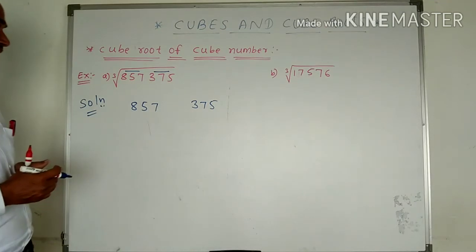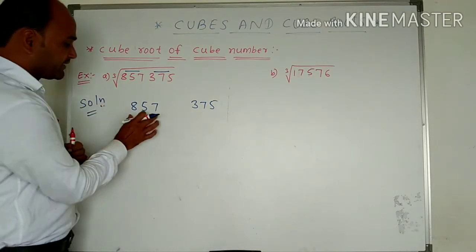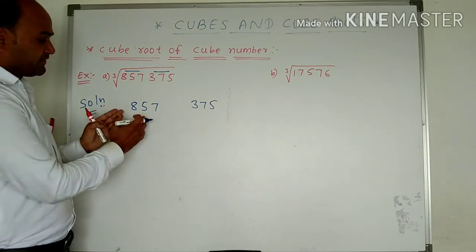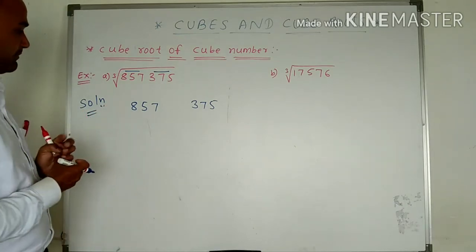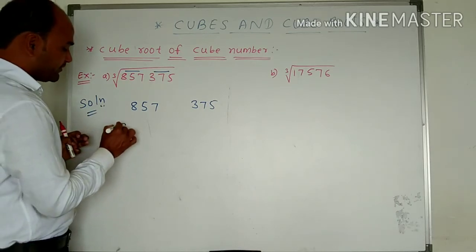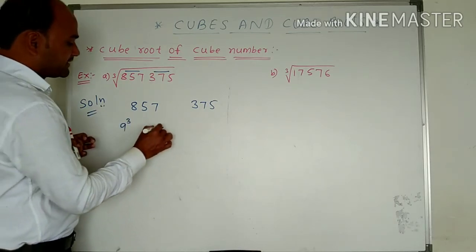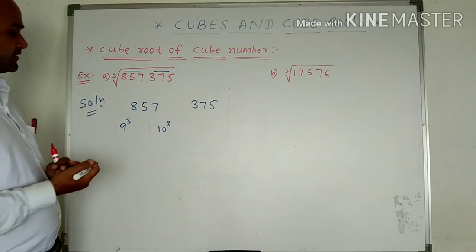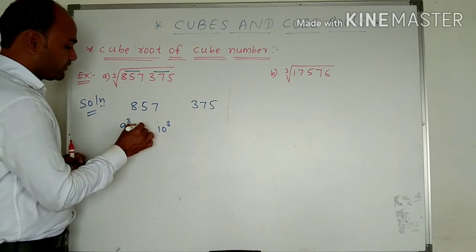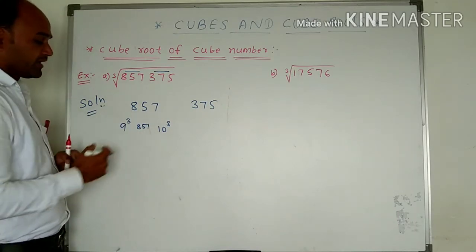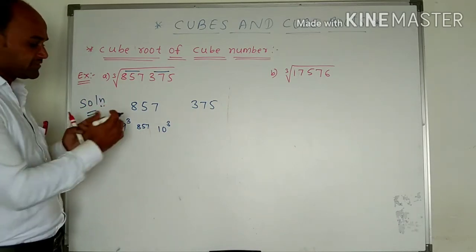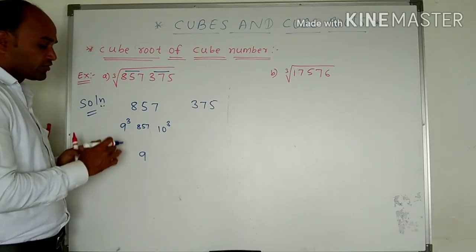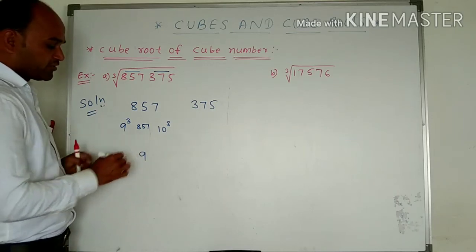So what we can do here is first check 857 is between which two cube numbers. 857 is between the 9th cube and the 10th cube. So we cannot take the bigger number, so here we take the smaller cubic number than 857, and that is 9.